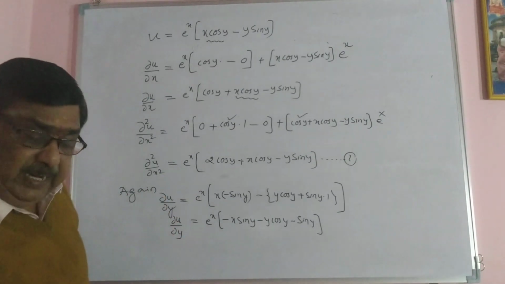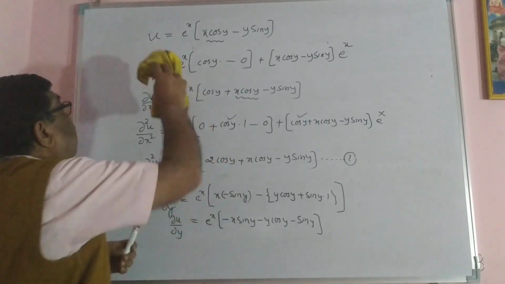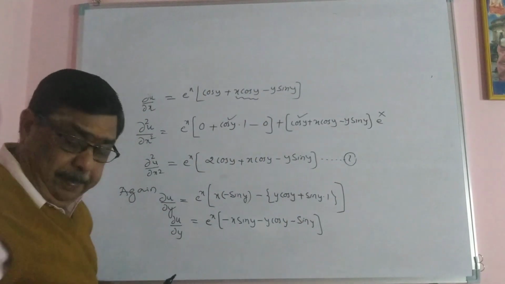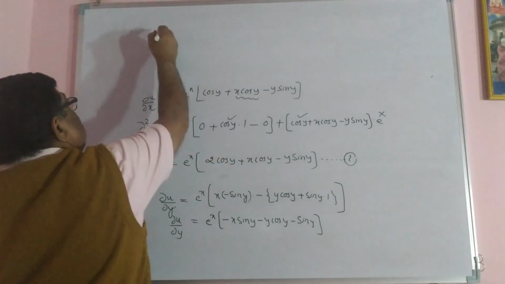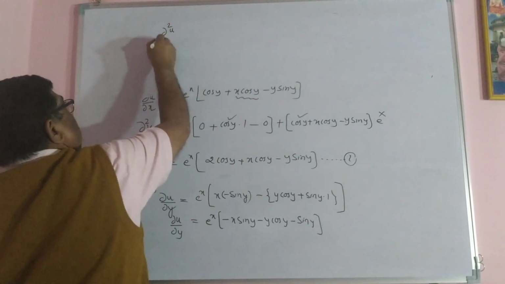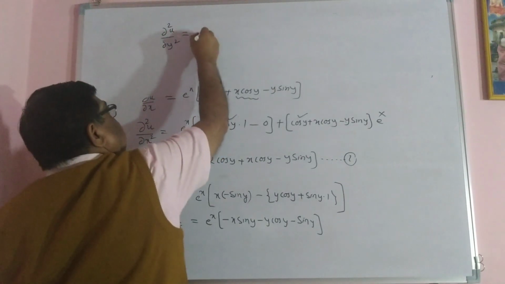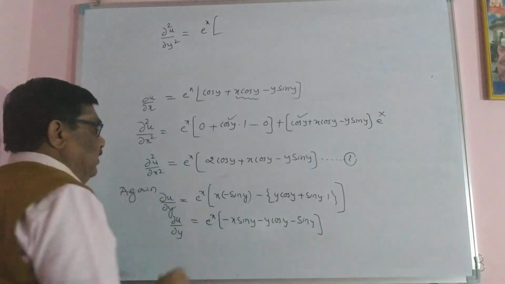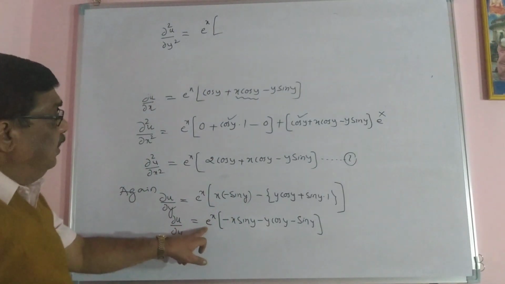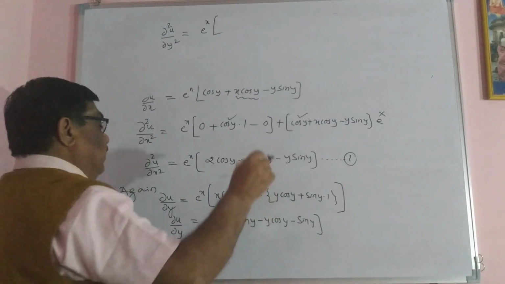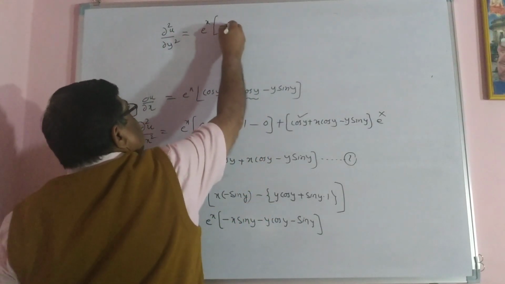Again I differentiate partially with respect to y. Second order derivative to get it. Then it is dou square u by dou y square equal to, once again e raised to x is a constant totally because you are differentiating partially with respect to y. Here x is constant, sin y differentiation is cos y, minus x cos y.